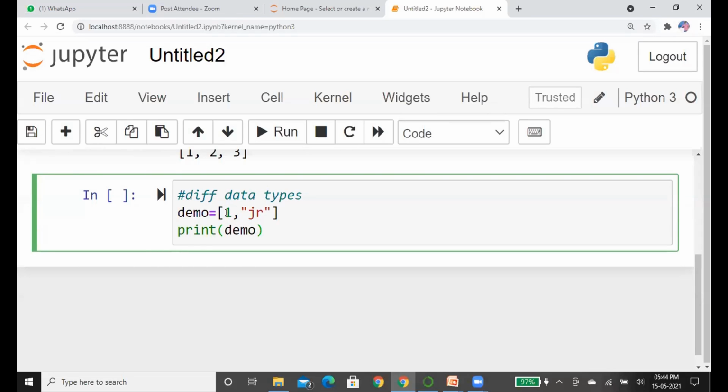Here you can see this. I have stored 2 items. One item belongs to integer type and another item belongs to string type. Now I'm going to print this.